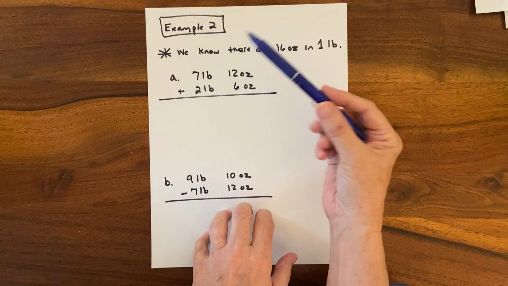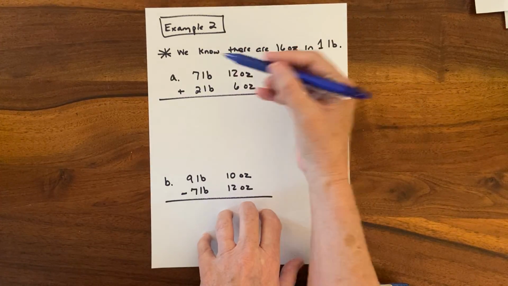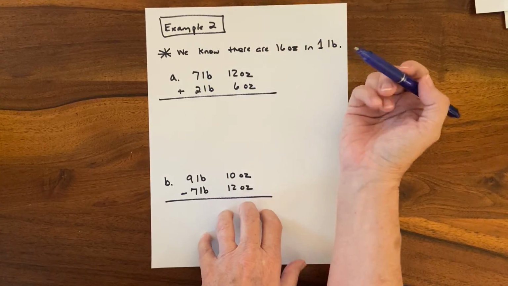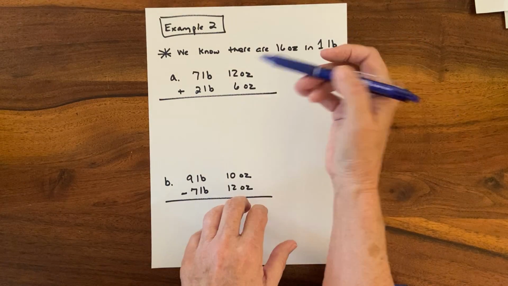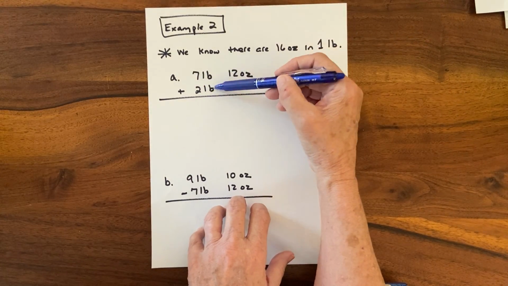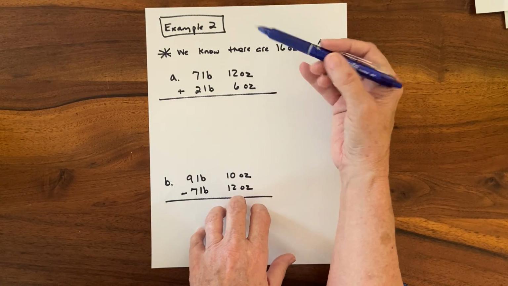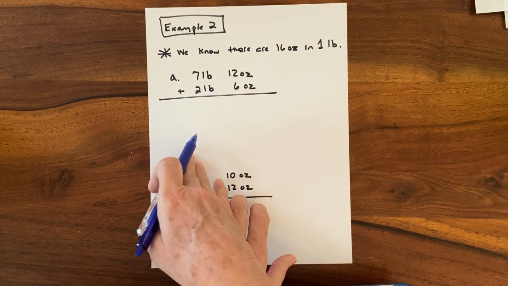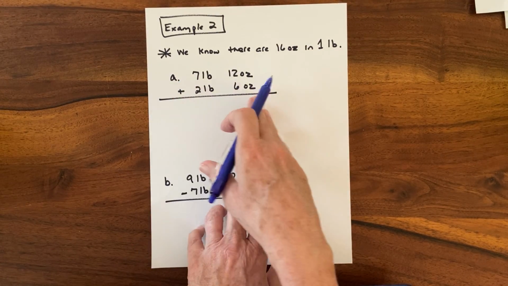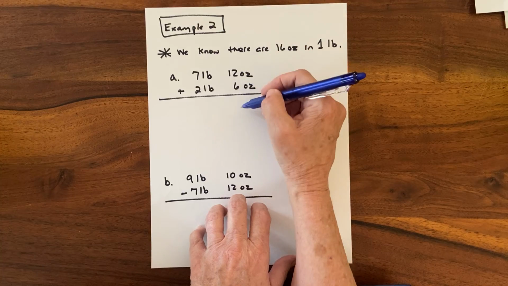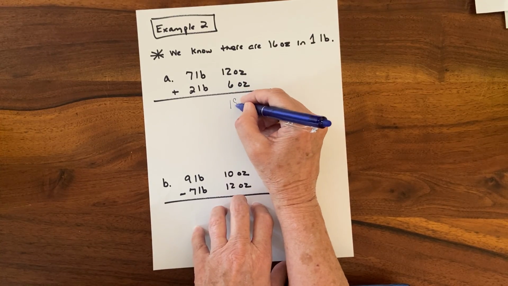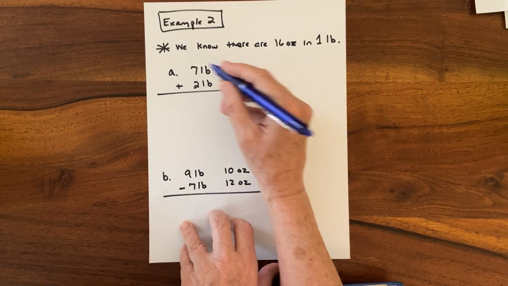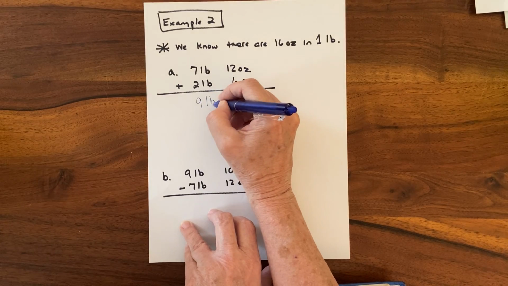So we're going to add, and my L's look like 1, so this is 7 pounds, 2 pounds instead of 71 B's. So 7 pounds, 2 pounds, and I've got 12 ounces and 6 ounces. I'm going to treat them separately, kind of like I do with fractions and whole numbers. So let's add this first. I'm going to say 18 ounces there and 9 pounds.